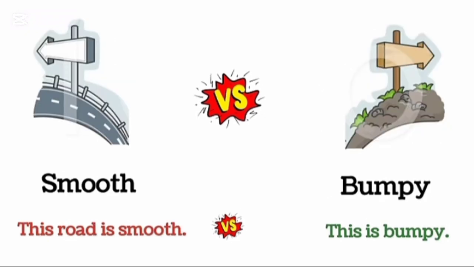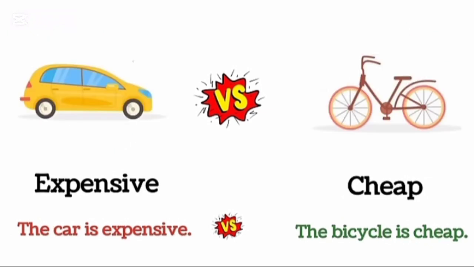Smooth. This road is smooth. Bumpy. This is bumpy. Expensive. The car is expensive. Cheap. The bicycle is cheap.